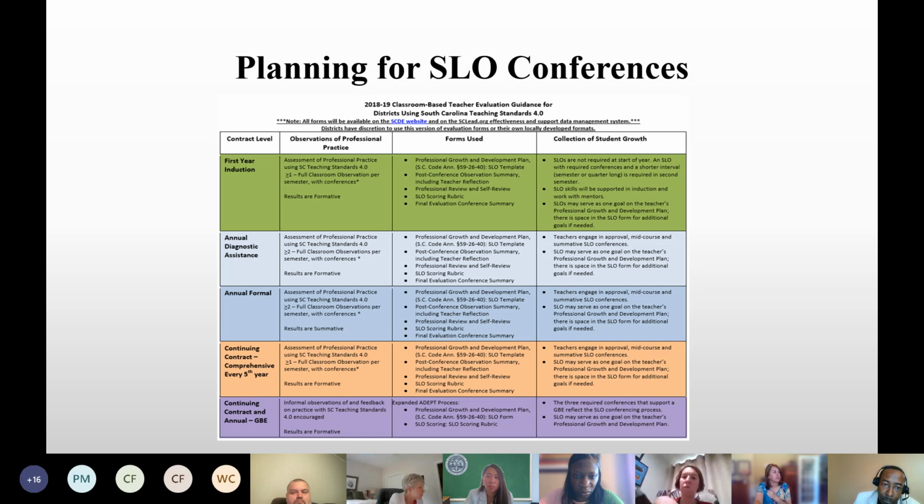And then the far right column talks about the student growth piece. For each contract level, it shows you what the student growth piece will look like. So this is a great document to use as a school leader, so you'll know what you should be doing for each of your educators.